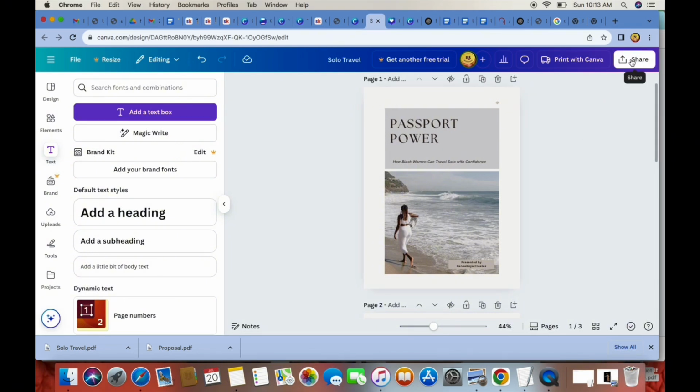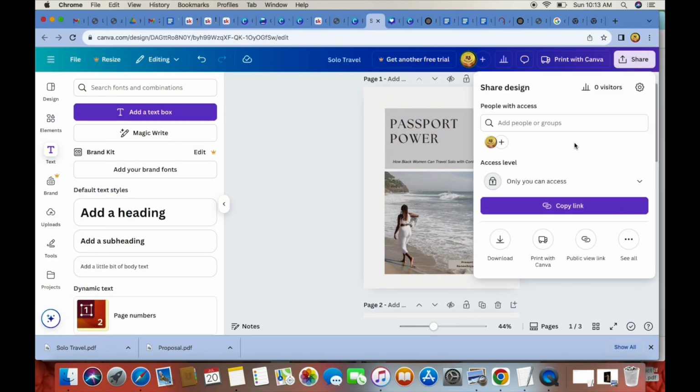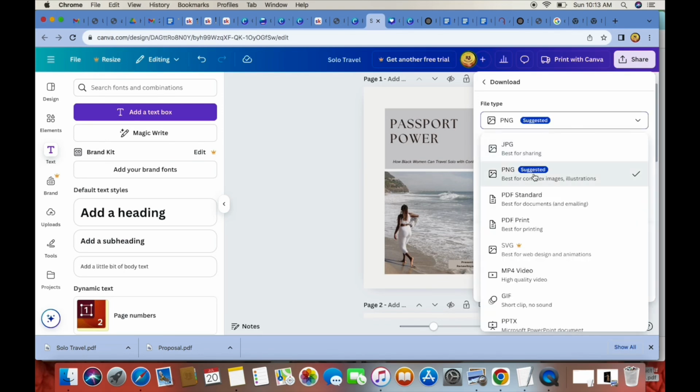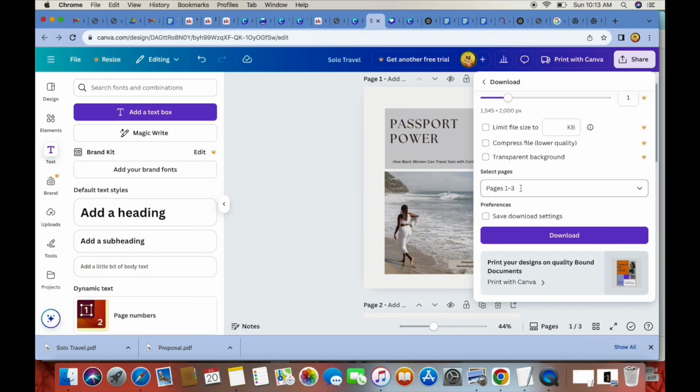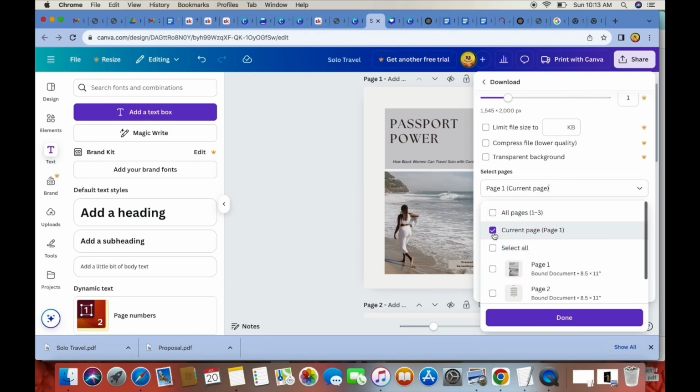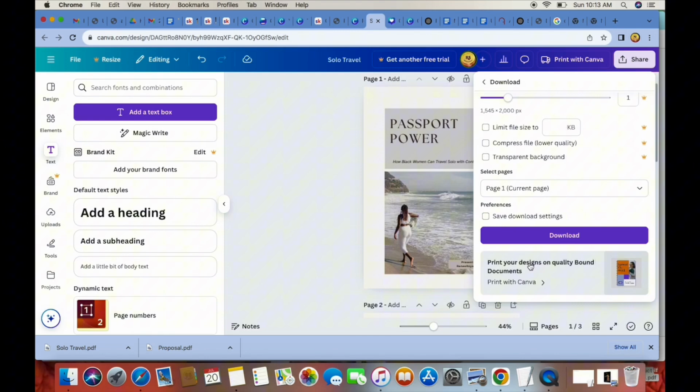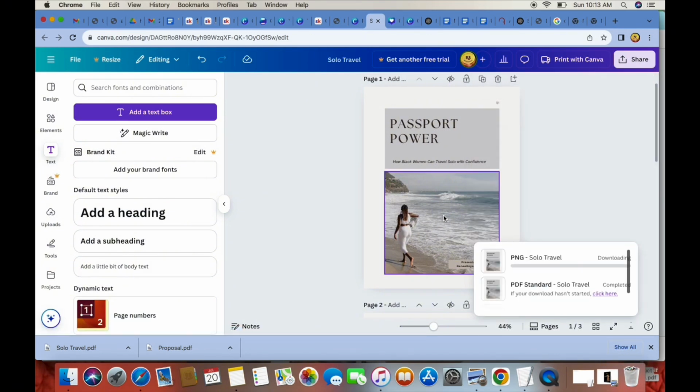So what you want to do now is go back to share again, and this time we want to download as a PNG. You can leave it as a PNG, but we only want to choose this first page. So what you'll need to do is scroll down, change it to the current page or page 1, and then download it. That is going to be your cover image that you will use in our next step.